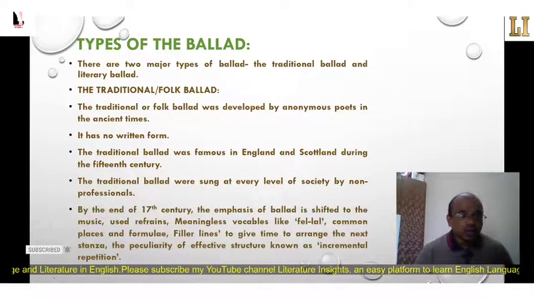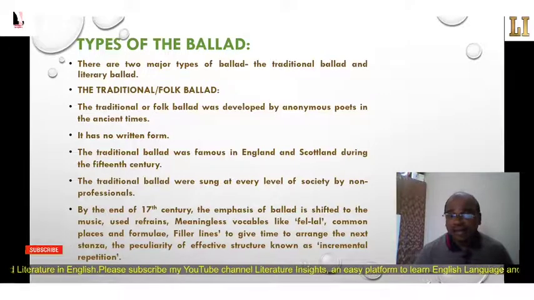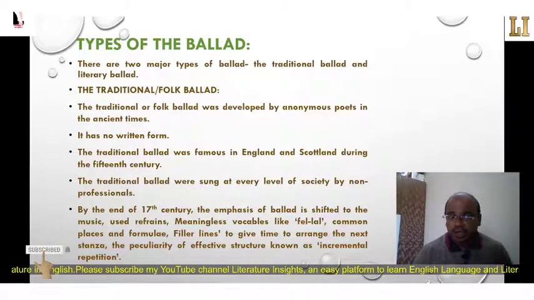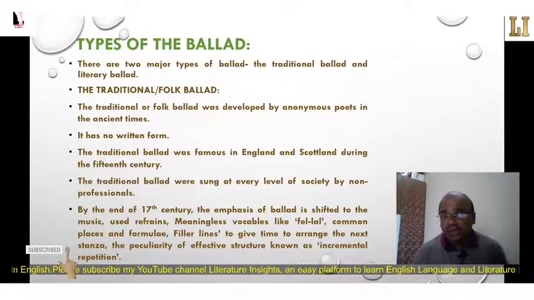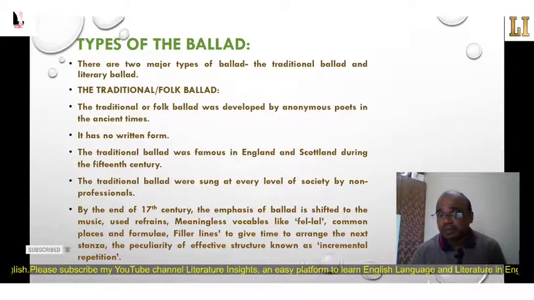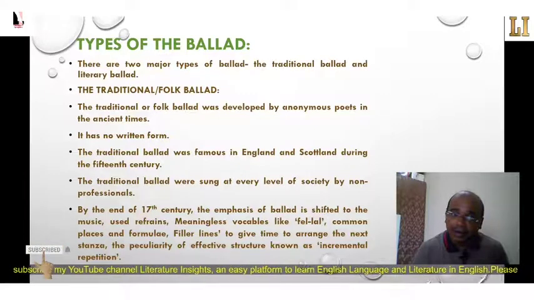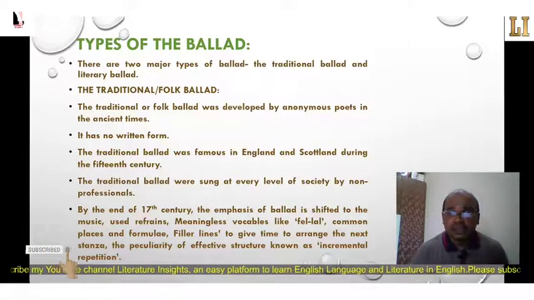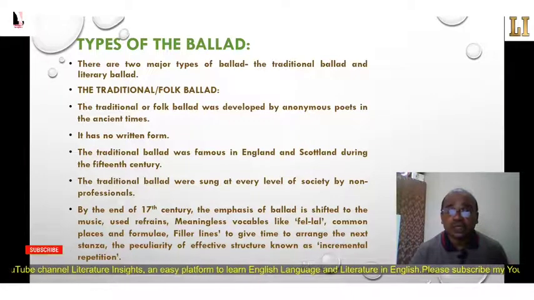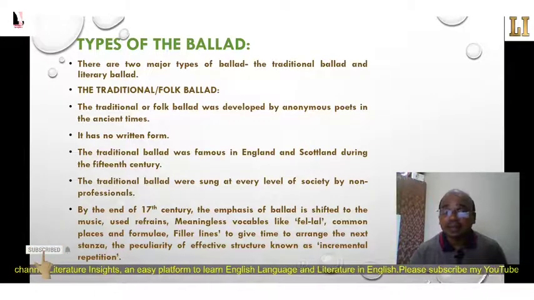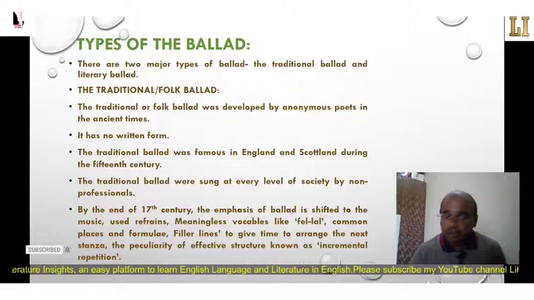By the end of the 17th century, the emphasis of the ballad shifted to the music, using refrains and meaningless vocables like fal and lal, commonplaces and formulaic filler lines to give time to arrange the next stanza. The peculiarity of this effective structure is known as incremental repetition. The term incremental repetition is very important.